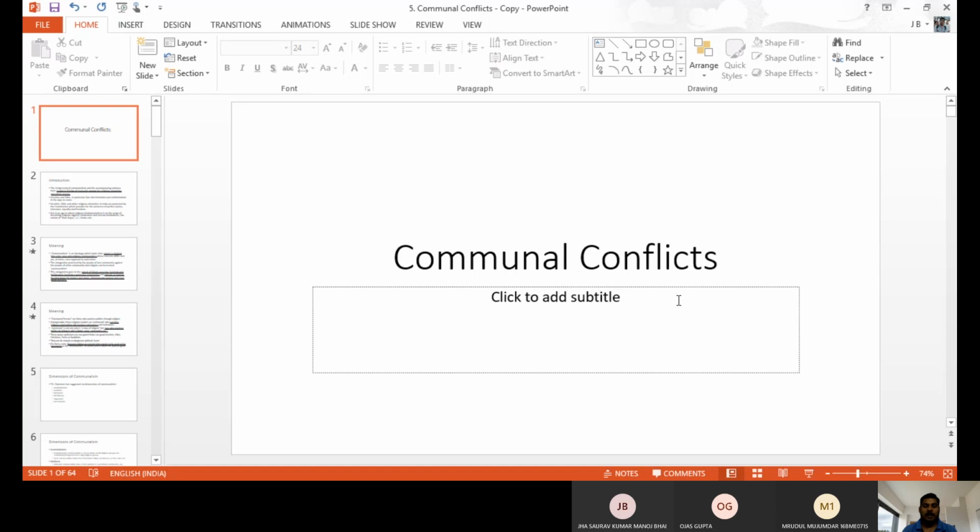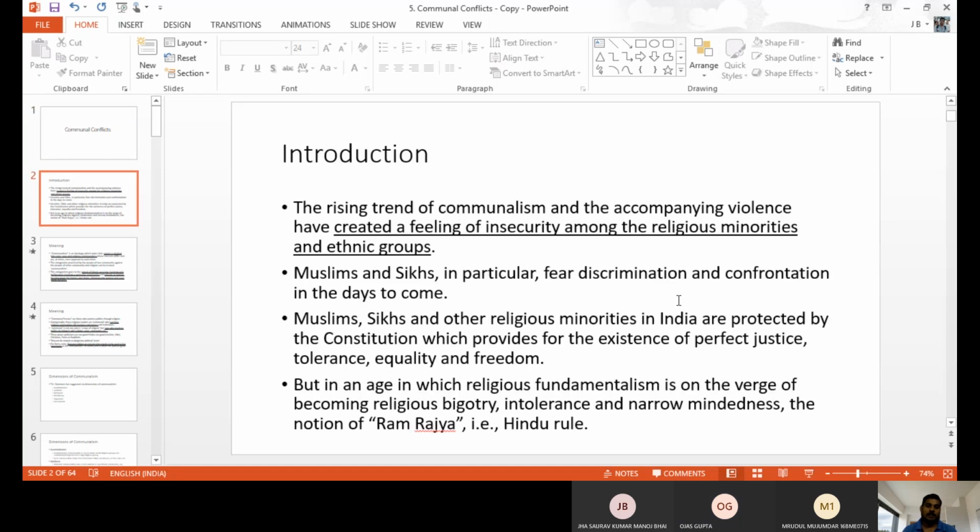Because of that, we get some type of conflicts between one individual and another. That is called communal conflicts. Sometimes it may be violence also; that is communal violence. So communal conflict is a serious issue. Communal violence or communalism means when somebody feels insecure because of the activity of others.